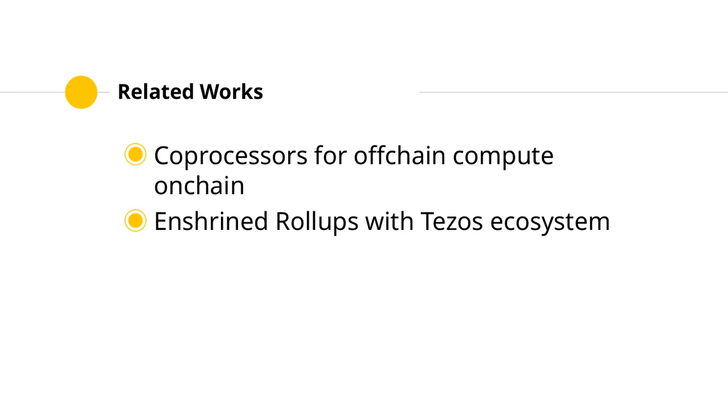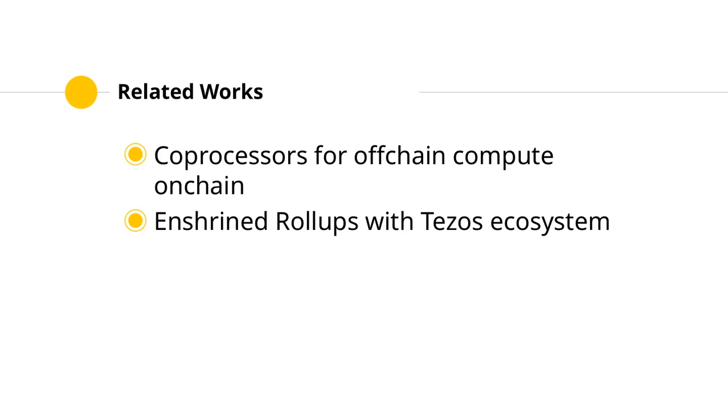Coprocessors bring off-chain compute on-chain, implemented with ZK or optimistic verification. Enshrined rollups, associated with the Tezos ecosystem, focus on smart contracts that maintain the state of the rollup on the base chain. InfinityVM differs by enshrining off-chain compute, allowing applications to compose off-chain compute with on-chain EVM applications, enhancing scalability